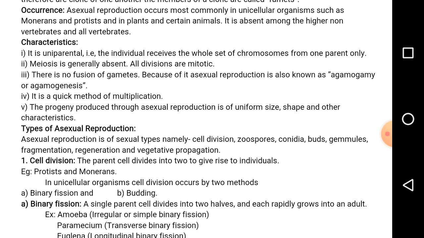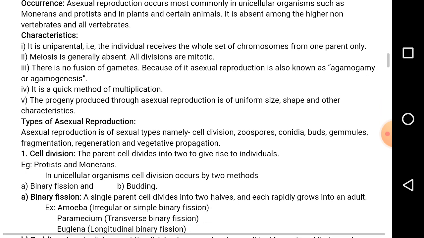Next, in asexual reproduction, there is no fusion and formation of gametes. Hence, it is also called agamogamy. Next, the fourth one, which is important: it is a quick method of multiplication.